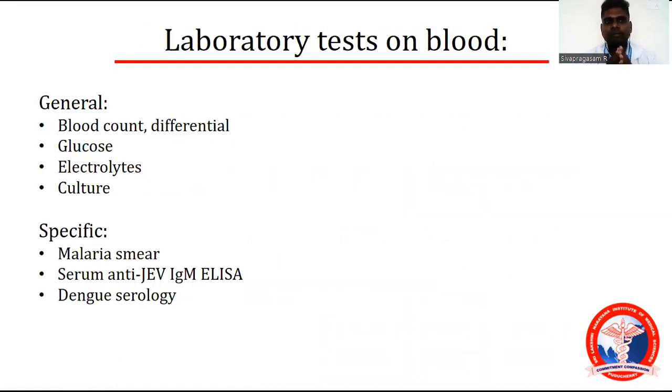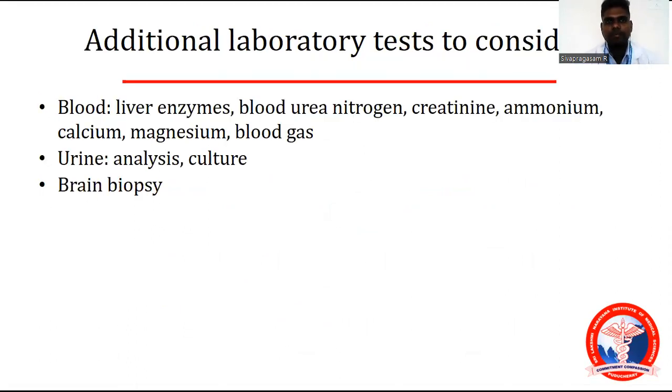Laboratory tests on blood include blood count, differential, glucose, electrolytes, cultures, malaria smear, and all the other tests like dengue serology and communicable disease tests. Additional tests to be considered: liver enzymes, blood urea nitrogen, creatinine, ammonia, calcium, magnesium, blood gas, urine analysis, culture, and brain biopsy.